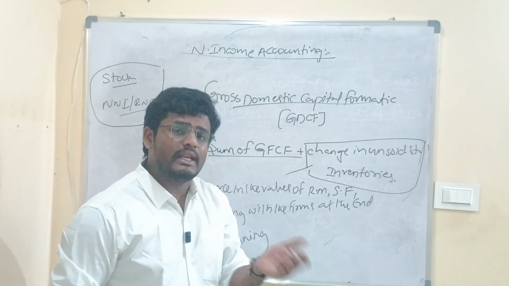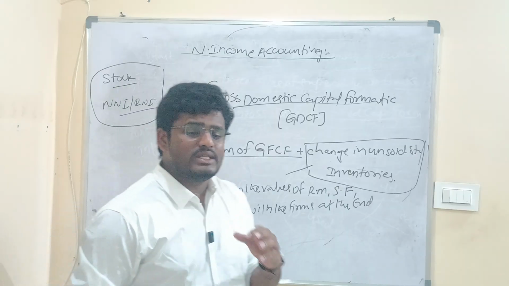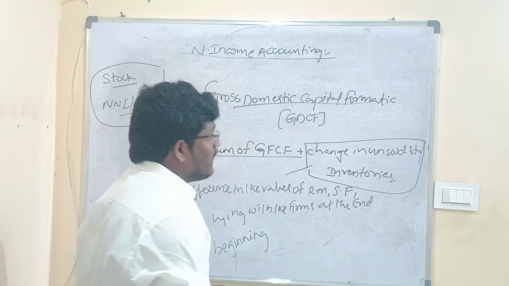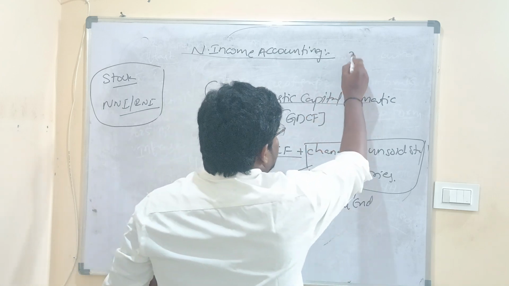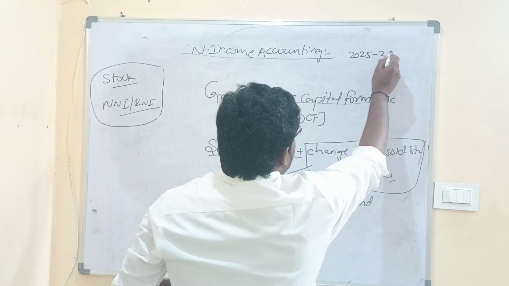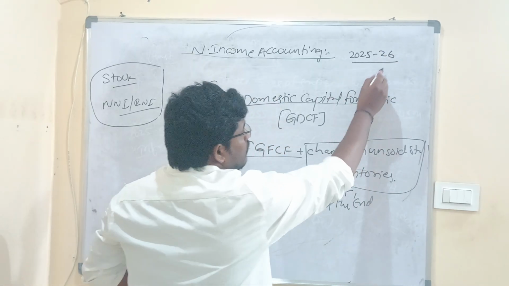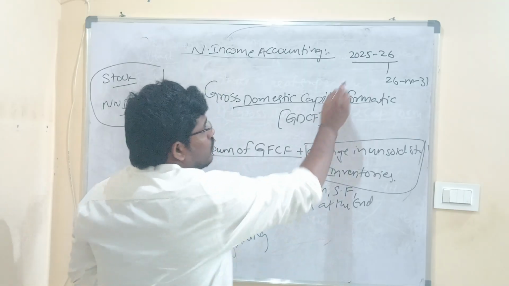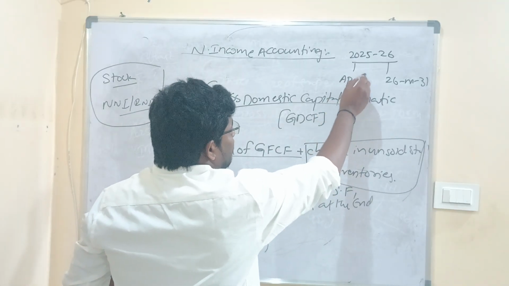Now let us understand with an example. For example, if you visit a car company and you ask the owner about the end of the year and the beginning of the year. For example, 2025-26 is our financial year, so March 31st, 2026 is the end of the year, and April 1st, 2025 is the beginning of the year.